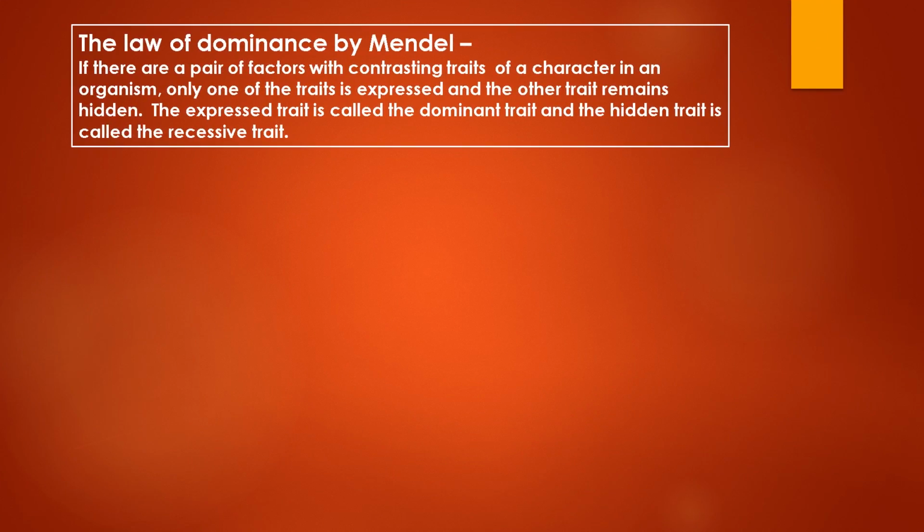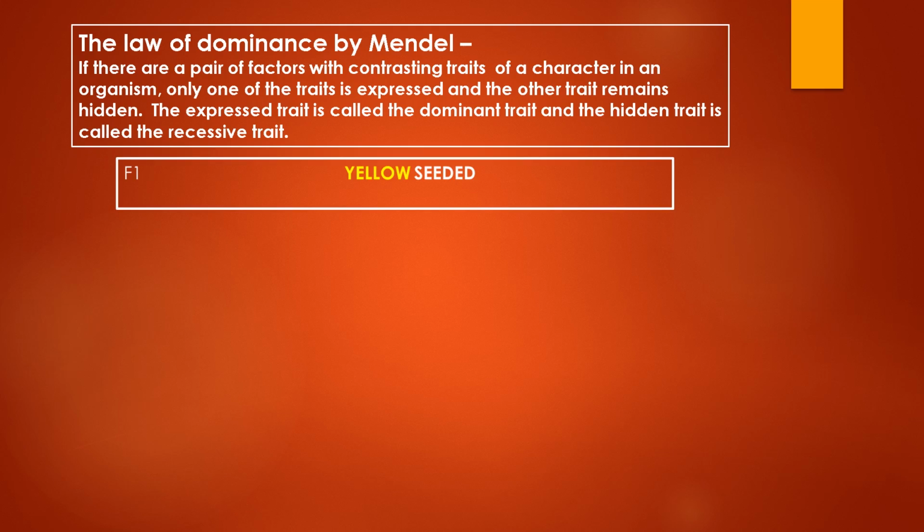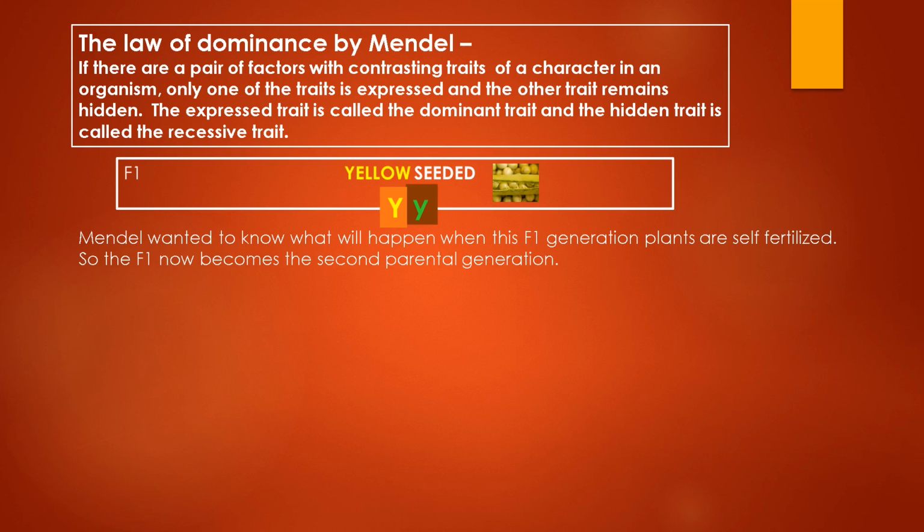Stating the law of dominance by Mendel: if there is a pair of factors with contrasting traits of a particular character in an organism, only one of the traits is expressed and the other trait remains hidden. The expressed trait is called the dominant trait and the hidden trait is called the recessive trait. Taking the example which we have been dealing with so far, the F1 generation with yellow seeded plants will have one capital Y gene for yellow color and one small y gene for green color seeds, but only yellow color is expressed.